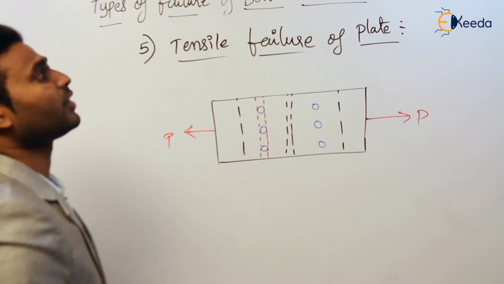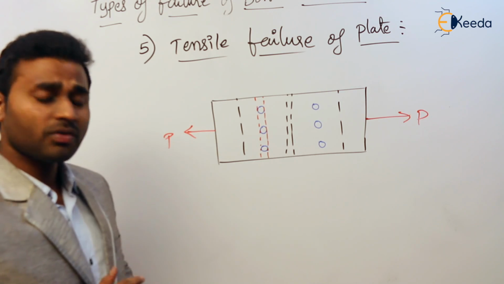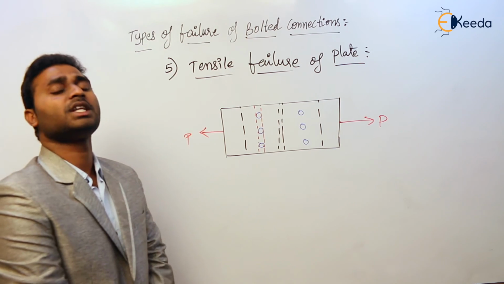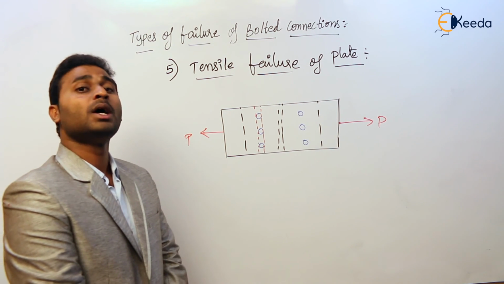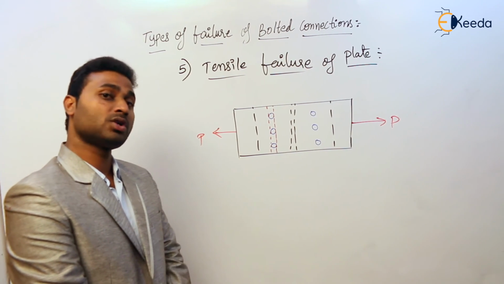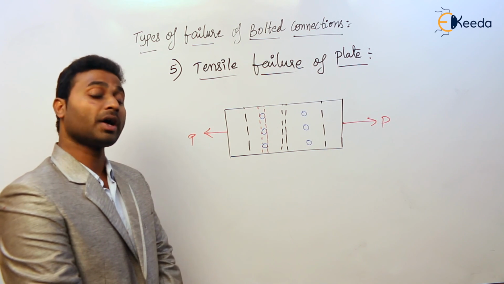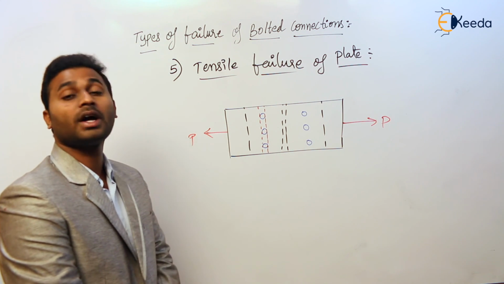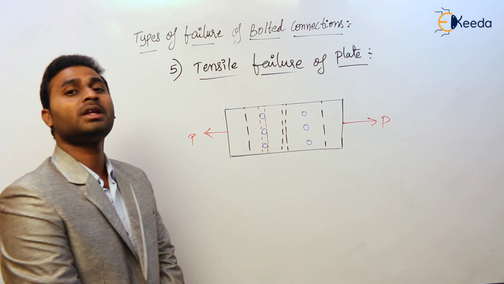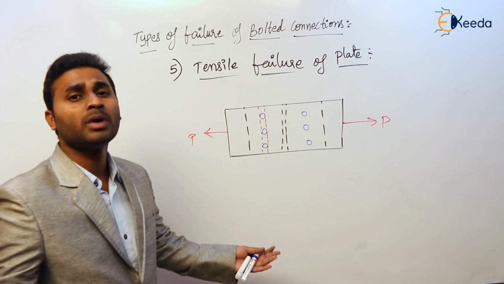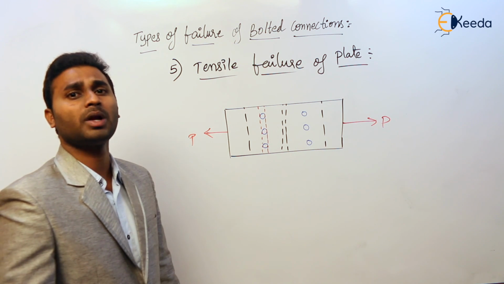So these are the types of failures in bolted connections. Now after knowing this, we have to design for these cases. We have to design the bolt in shear, which means we have to make the bolt strong in shear, the bolt strong in bearing, the bolt strong in tension if it exists, the plate strong in bearing, and then the plate strong in tension. If we make these bolted connections strong in these cases, then that connection will not fail because of the externally applied load. Yes or no?